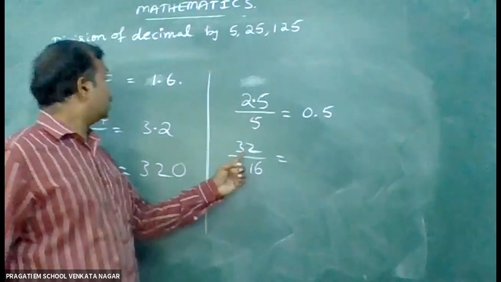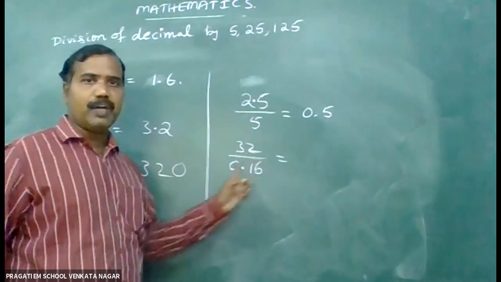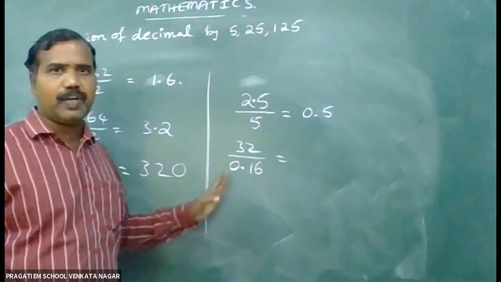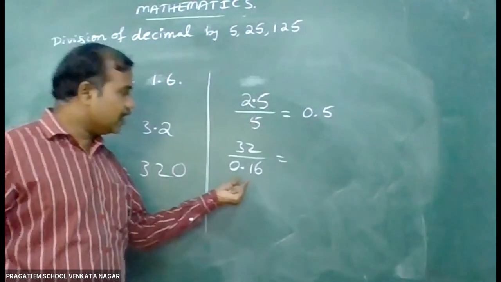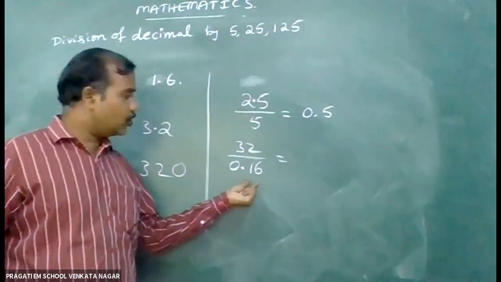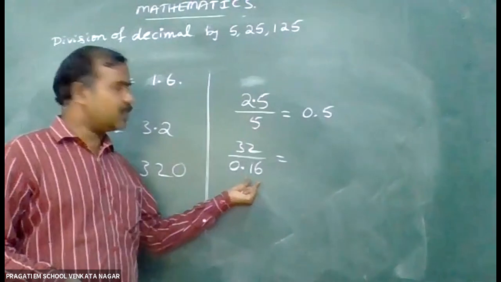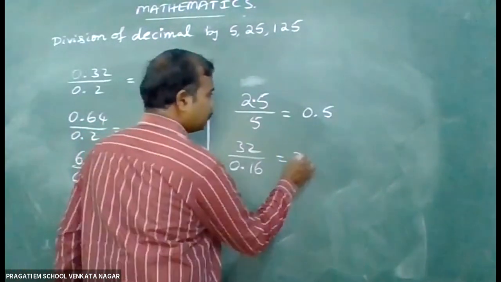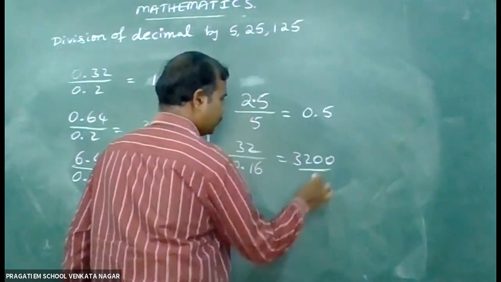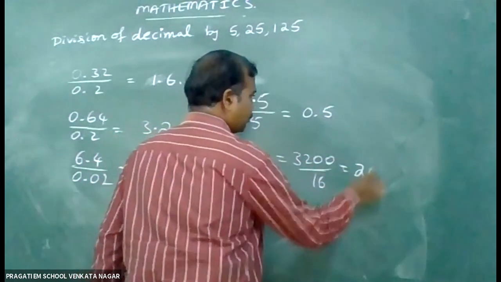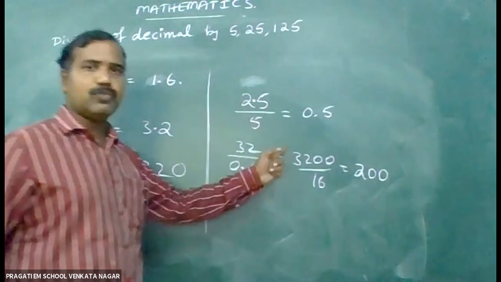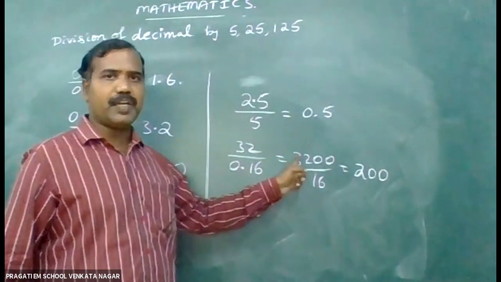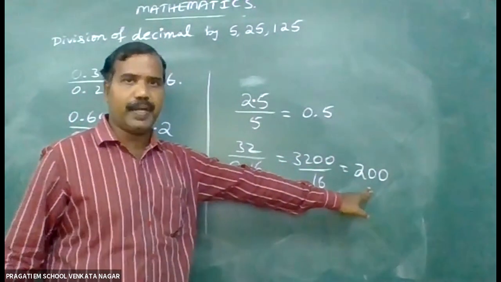See here, 32 divided by 0.16. In the denominator, 2 places there. So you just keep 2 zeros in the numerator. 16 twos are 32. It gives you 200.